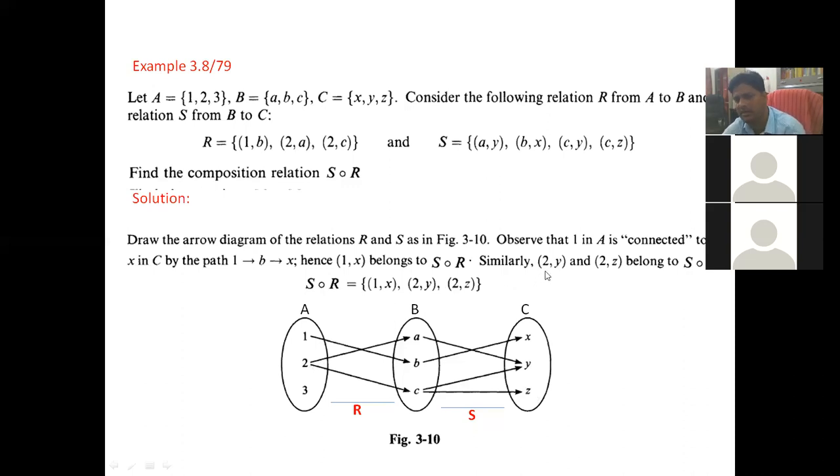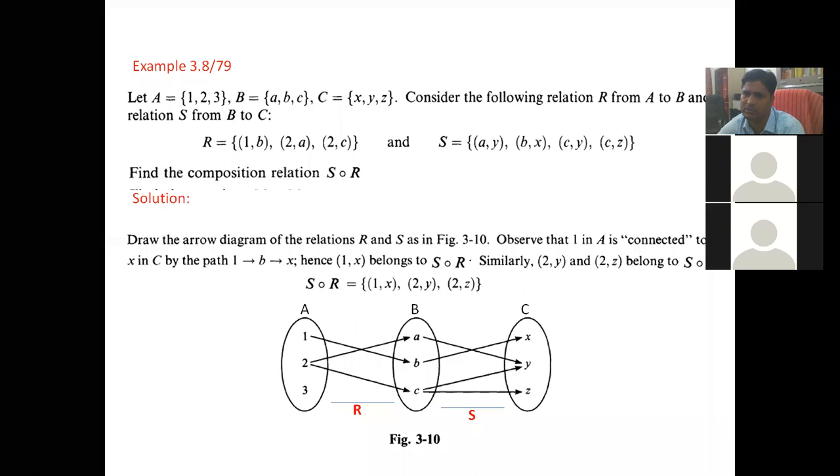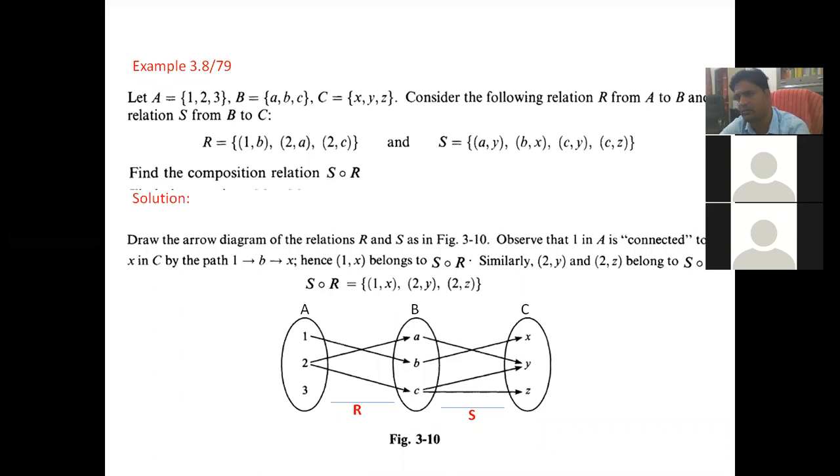Similarly, this is very easy to find your composition. There are 3 relations. If there is any other relation T, then T composition S composition R, you can find by this way.